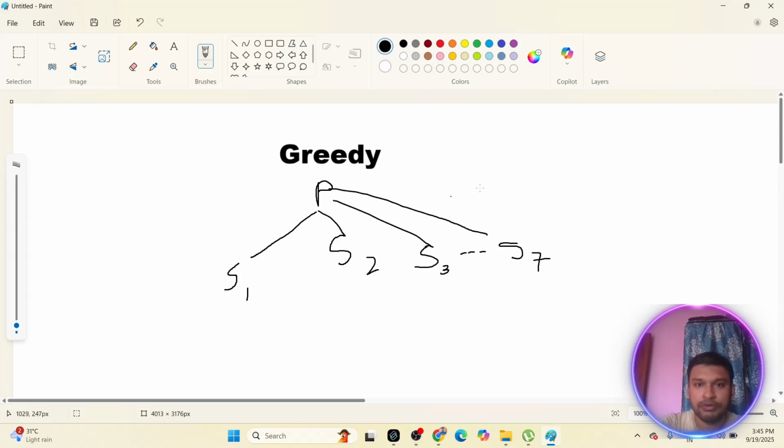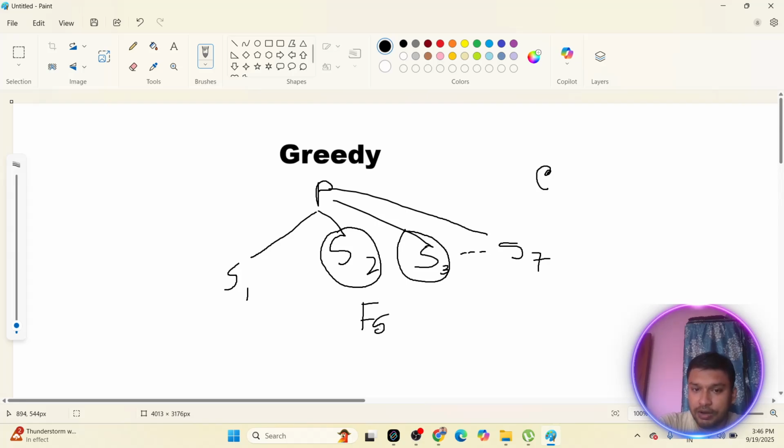Now in greedy algorithm, whenever the problem has some constraints, then depending on those constraints, some of the solutions would be following those constraints. I'll give you a proper example, then you will understand it in a better way. So the solutions following those constraints will be called feasible solutions.